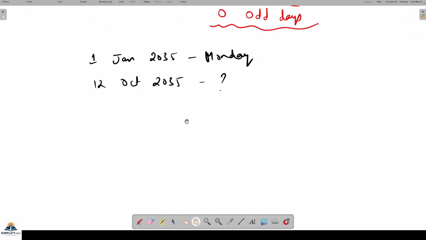ठीक है. So आपको वही देखना है, odd days देखना है ना. So now it will be about the knowledge of months. We are basically moving from January to October, है ना. And you know, है ना, that it is mid of October, तो middle में है, so you take the complete months.